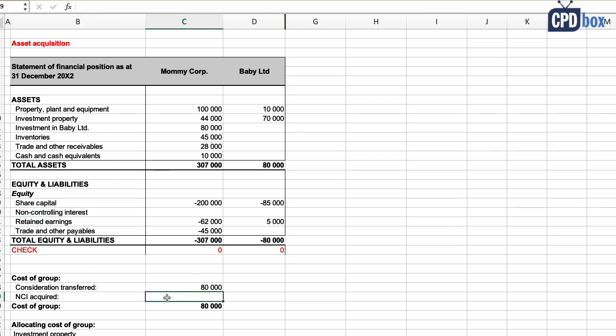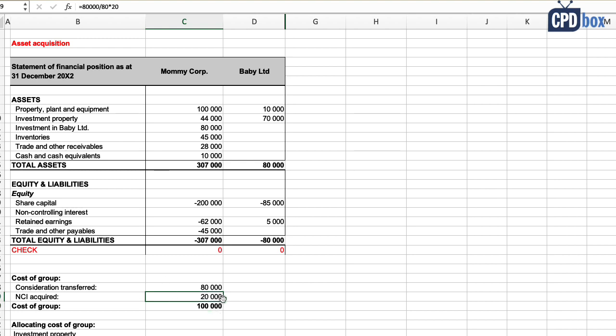But for the sake of simplicity, let's assume here that Mami purchased 80% at its fair value of 80,000. So if 80,000 is the fair value of 80%, then logically the fair value of the remaining 20% would be 20,000.